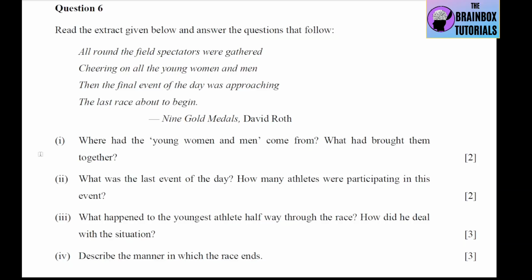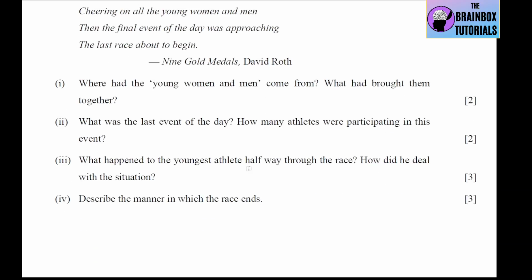Number 2 is, what was the last event of the day? That was the 100-meter race. How many athletes were participating in this event? 9 young athletes were participating in this event. Number 3 is, what happened to the youngest athlete halfway through the race? How did he deal with the situation? So the answer will be, the youngest athlete who was weaker could not run. His legs gave in and he fell on the track. And how did he deal? So he was distressed and gave out a cry in frustration because his hard work had all gone in vain.